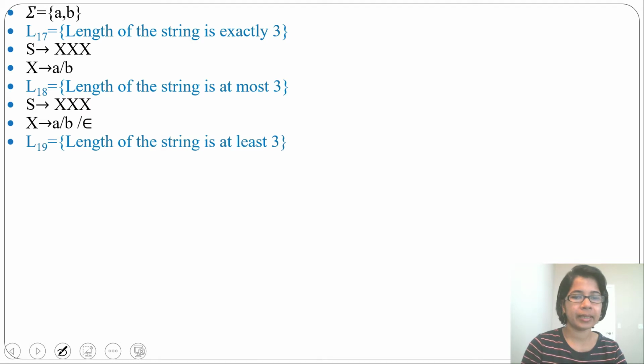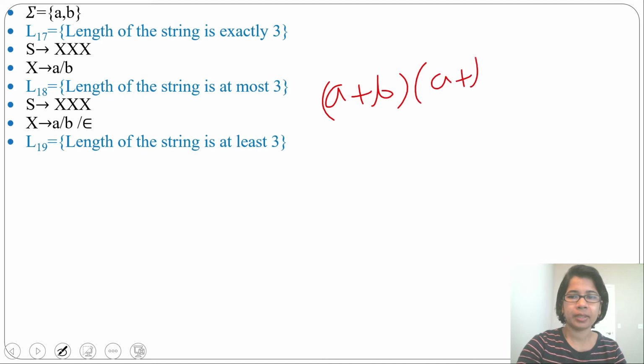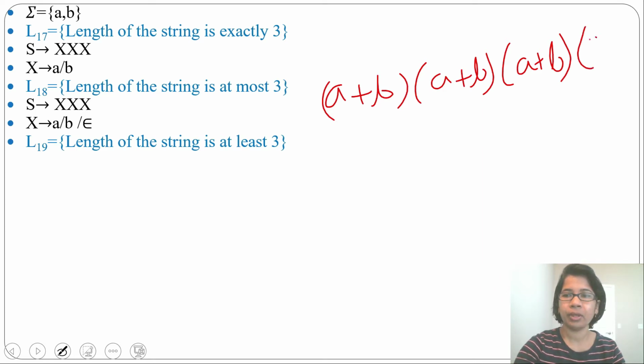Next language: length of the string is at least 3. What will be the regular expression for this? It will be (a+b), this is for length 1, then (a+b), this is for length 2, then (a+b), this is for length 3. Here we got length 3, but here it is written at least 3. What will we do? (a+b) whole Kleene closure. This will be any repetition. 3, then any repetition. Let's write the grammar for this.